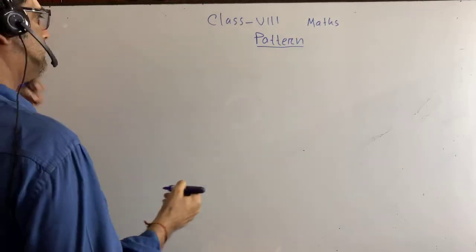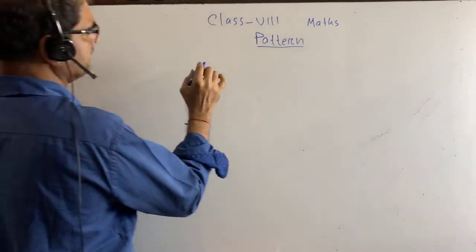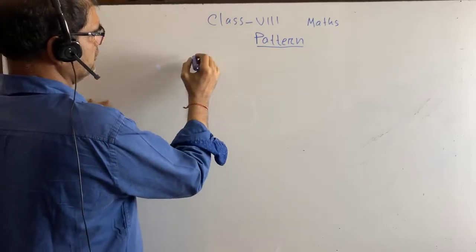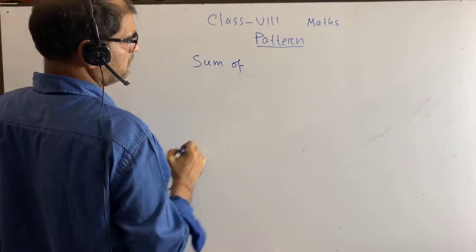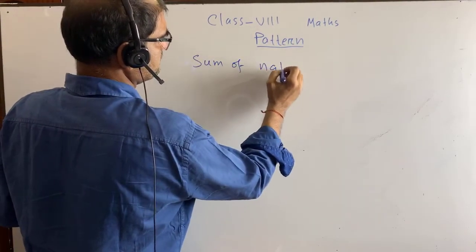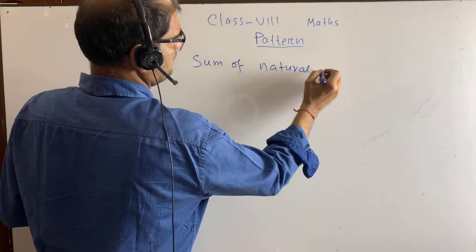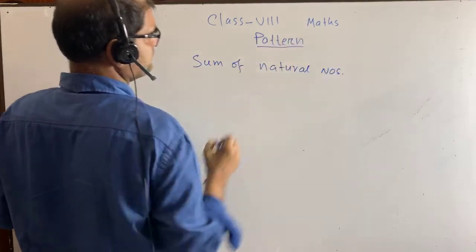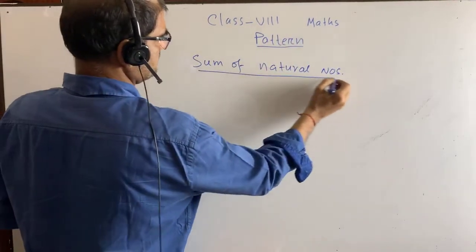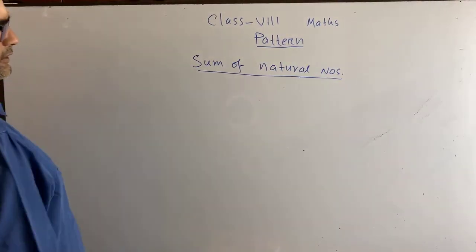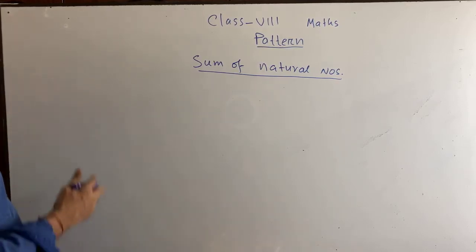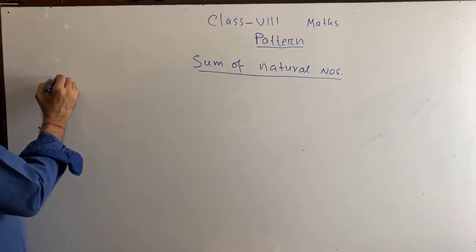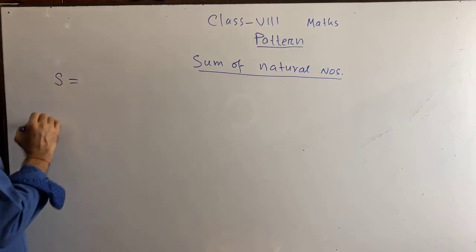You write down sum of. Now we are going to find out the sum. The topic is now sum of natural numbers. Sum of natural numbers. What is meant by this? Suppose we are going to determine the sum of the first 10 natural numbers. That is, we can write here s equal to what?